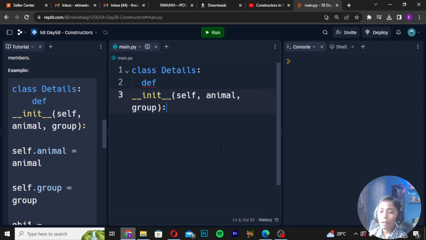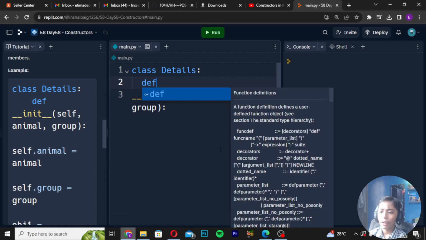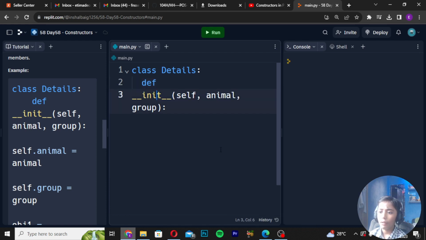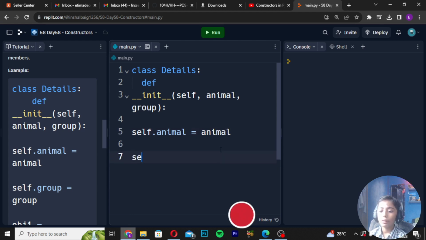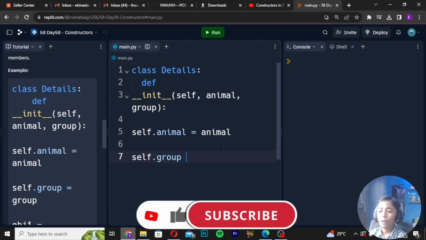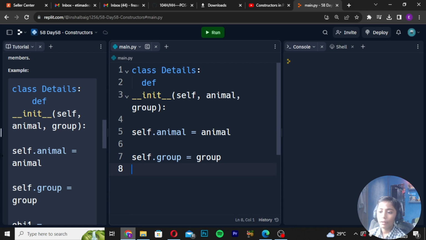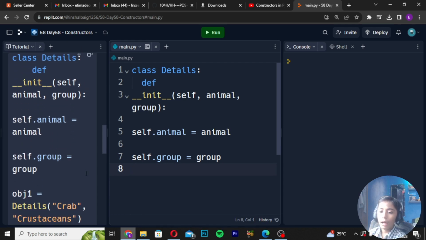And now when our work is done till here, I will tell you what we can do if it is giving an error. Now it is not giving the error. And now, go down and write self.animal = animal. Okay. And now go down, self.group = group. Enter. And now another enter.